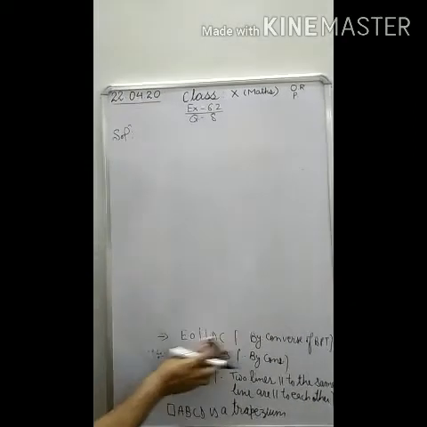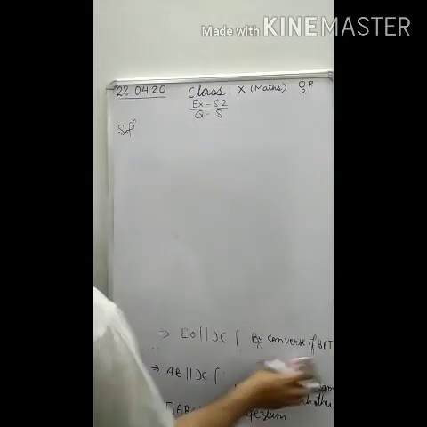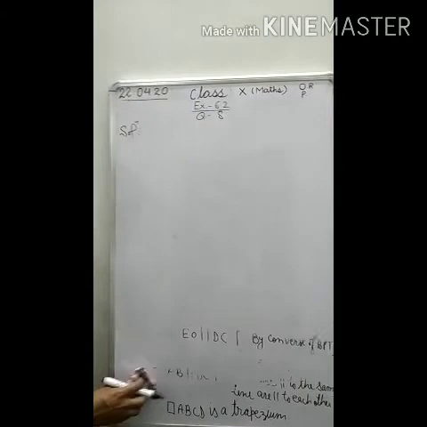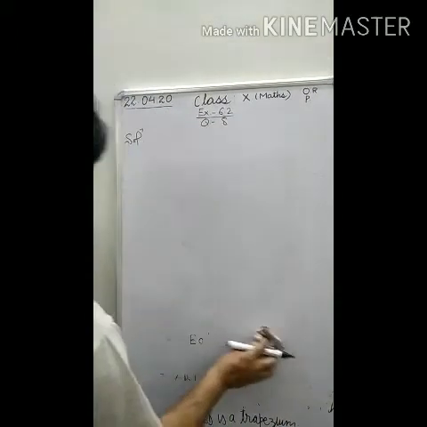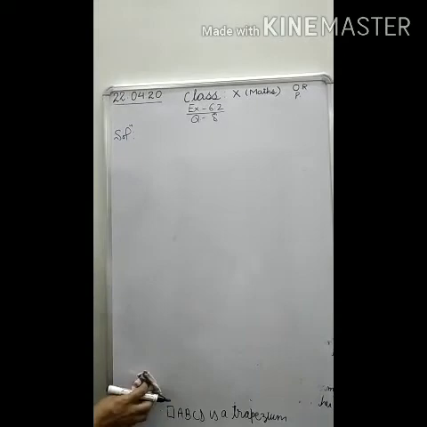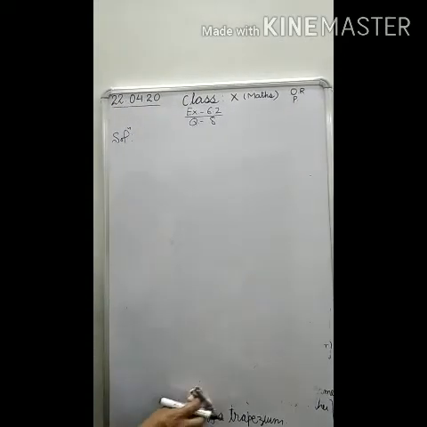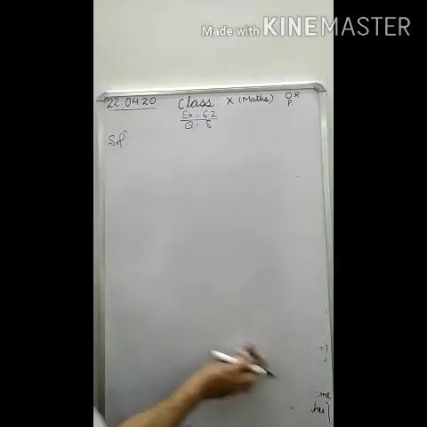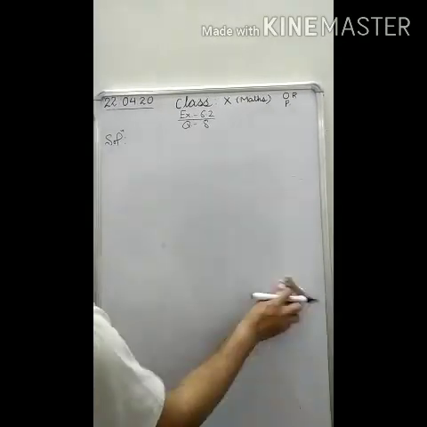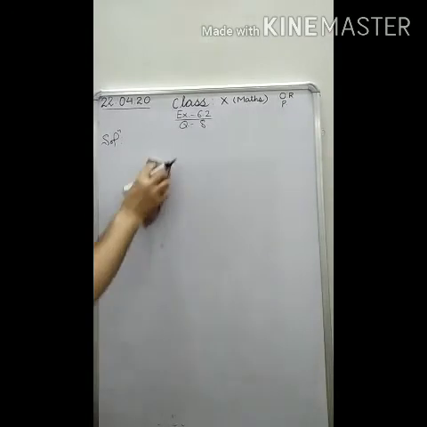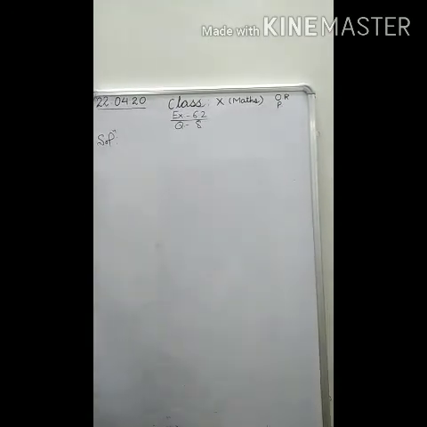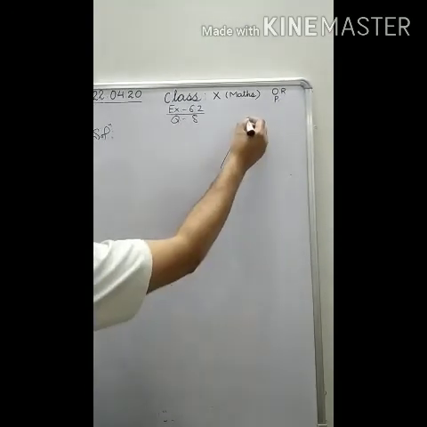You have to prove that the line joining the midpoint of any two sides of a triangle is parallel to the third side. And recall that you had done it in class 9th also. There we used properties of congruence. Here we use similarity and we have to use converse of BPT. Here in this question we are given a triangle.